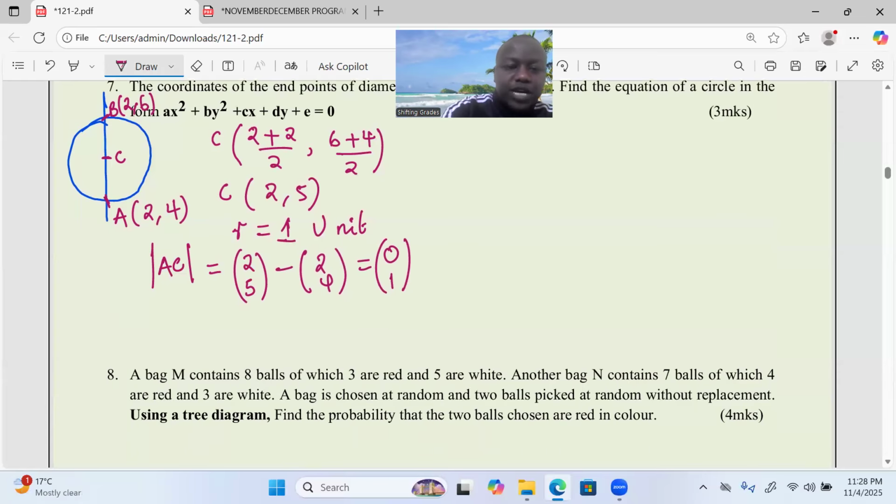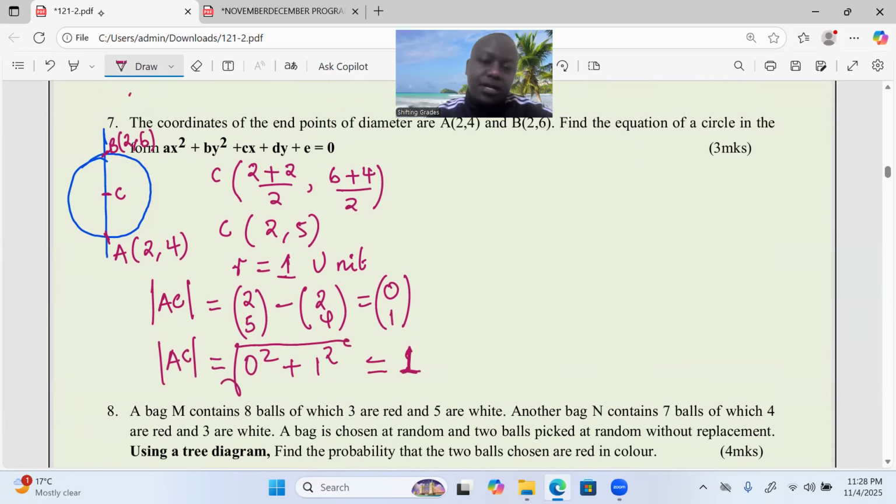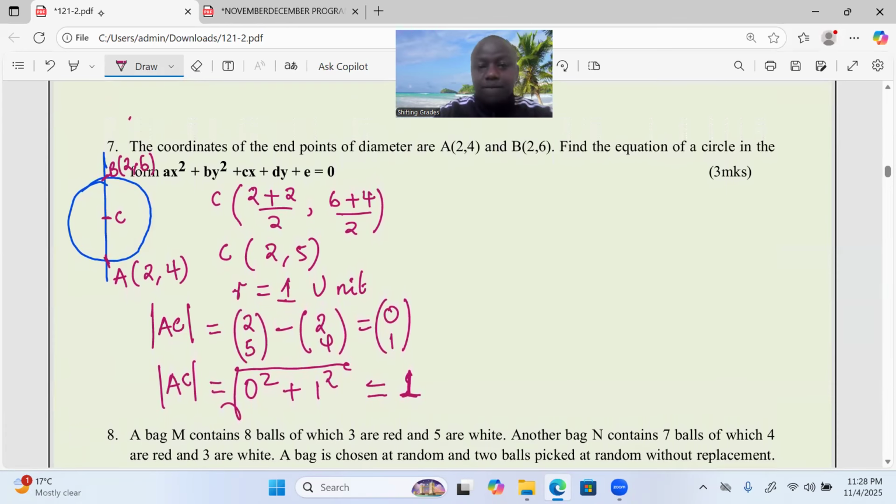Then to get the magnitude of AC, you take 0 squared plus 1 squared, then the square root. And this still affirms that the radius is 1. You can simply express a vector, then you find its length, and that will give you the radius. You can also talk about the whole length AB, so that the length of AB will be used as the diameter. You divide it by 2.